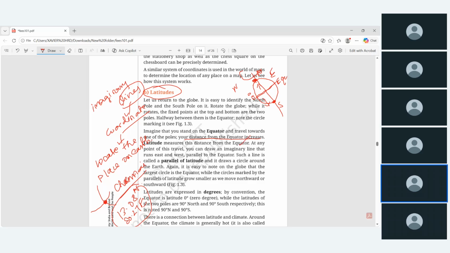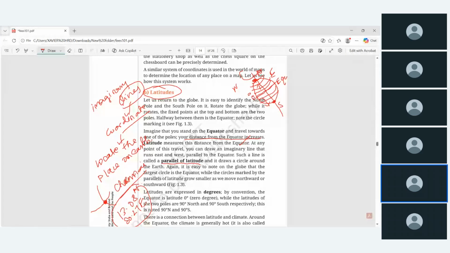So one of the main contributions of latitude is that it measures how far away you are from the equator, because we have taken the equator as the reference point for latitude lines. So that is 0 degree. At any point of this travel, you can draw an imaginary line that runs east and west parallel to the equator. Such a line is called a parallel of latitude. You can draw any number of lines like this, and likewise in the southward direction also.